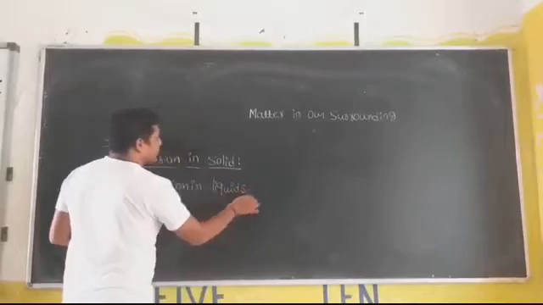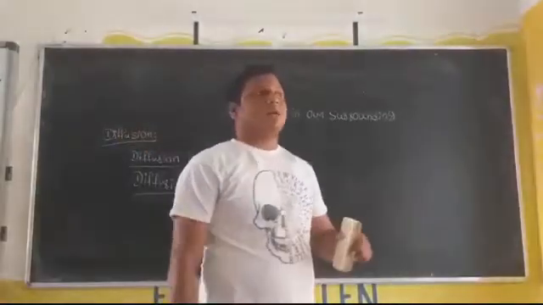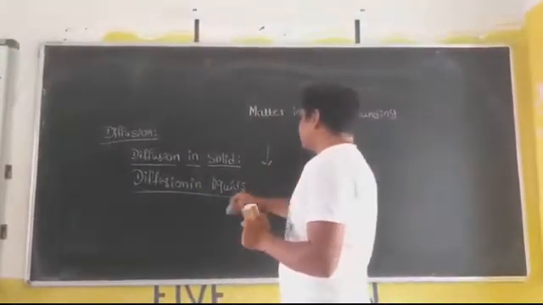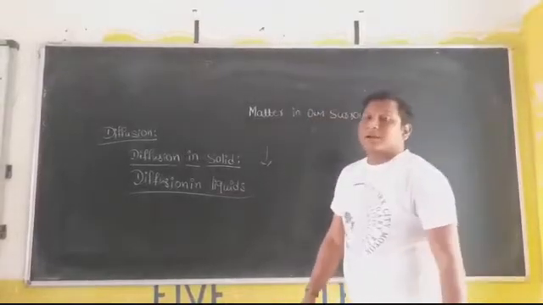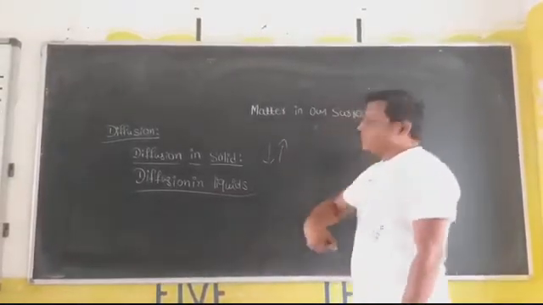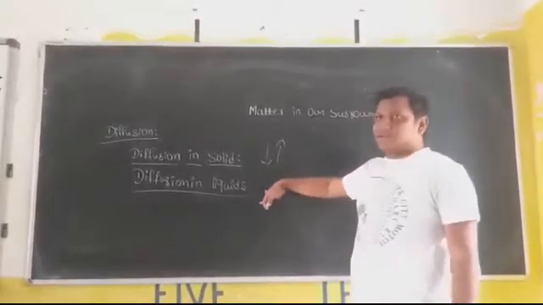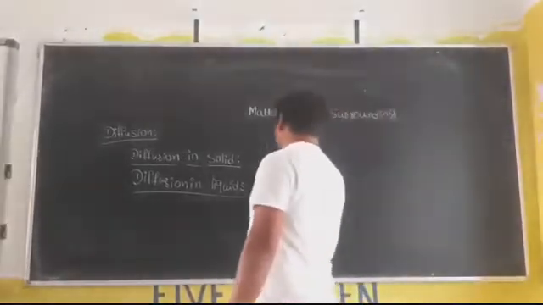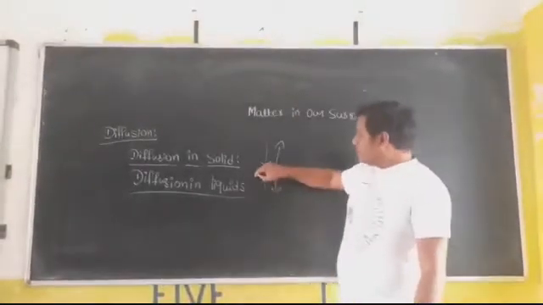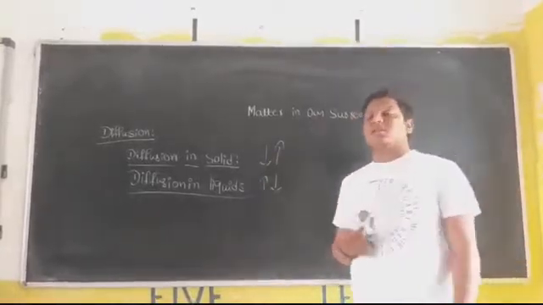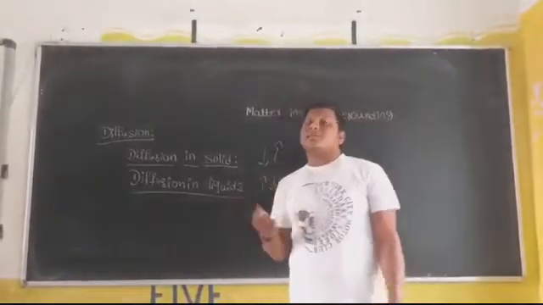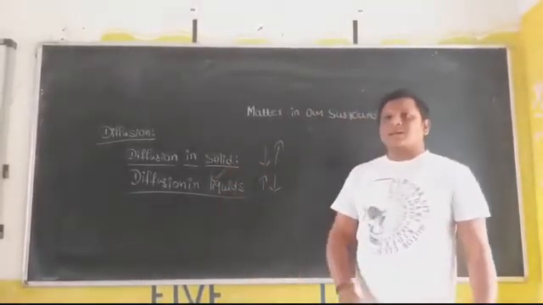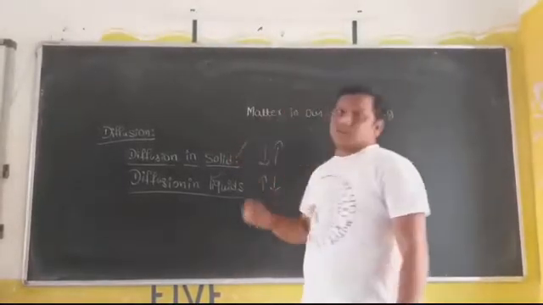Diffusion also takes place in liquids. We already know that the interparticle space is very low in solids, but the interparticle force of attraction is very high. When you compare solids with liquids, the interparticle space is somewhat more than in solids, but what about the force of attraction? It is somewhat less. Because of this increase in the interparticle space, what happens? If the interparticle space increases, the diffusion also increases. Because of that, in liquids, diffusion takes place more than in solids.